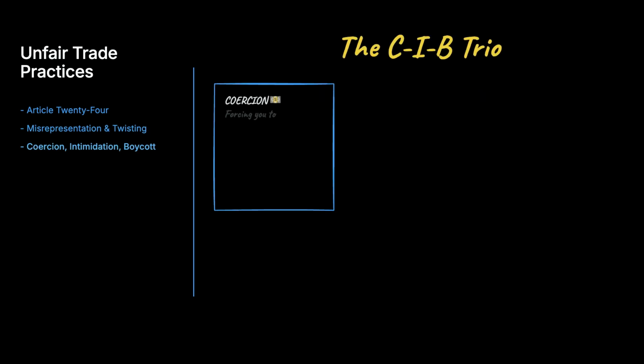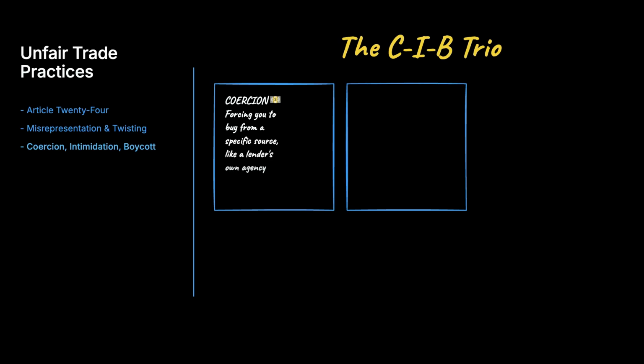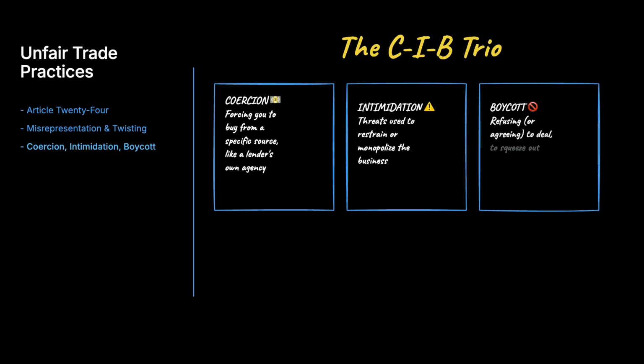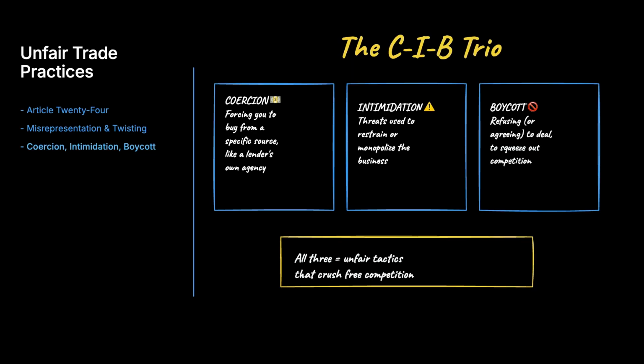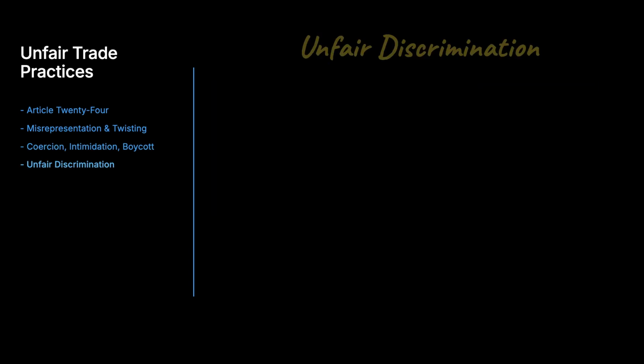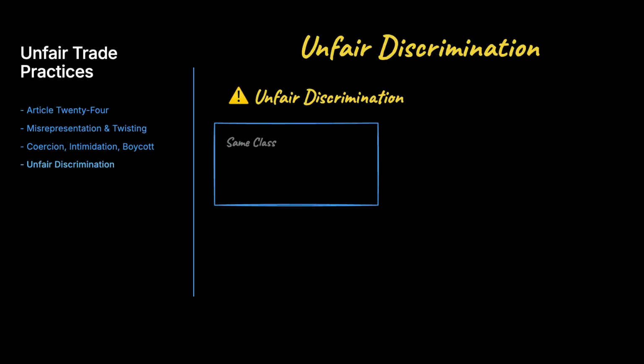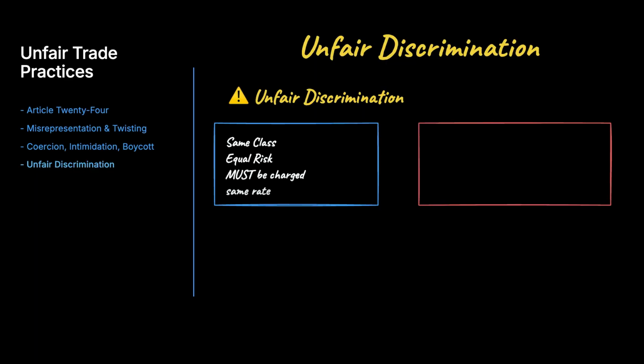Next come three that travel together, the C and R trio. Coercion is forcing someone to buy insurance from a particular source, like a lender requiring you use its own agency. Intimidation uses threats to restrain or monopolize the business. Boycott is refusing to deal or agreeing to refuse to squeeze out competition. Now, the heavily tested pair, discrimination and rebating.